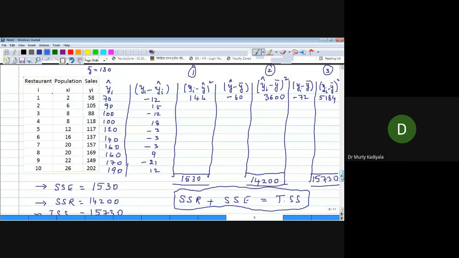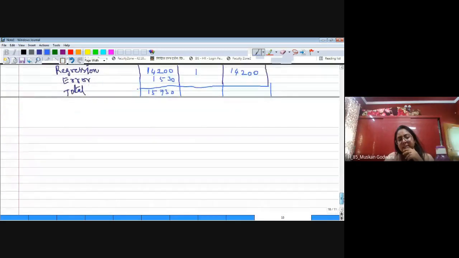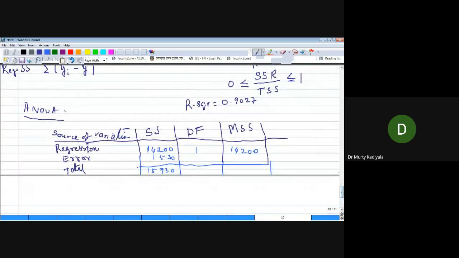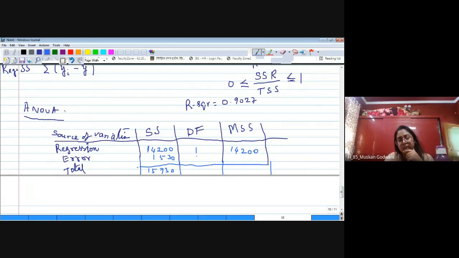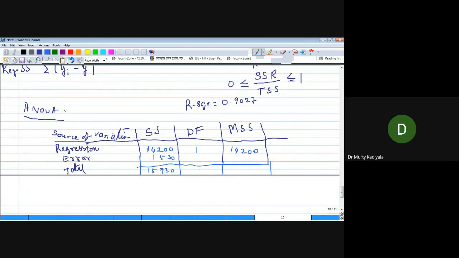If there are 10 observations, then the degrees of freedom is 10 minus 1, which is 9. If this is 1 and the total is 9, then how much should this be? 8, sir. Because 1 plus 8 should be 9.